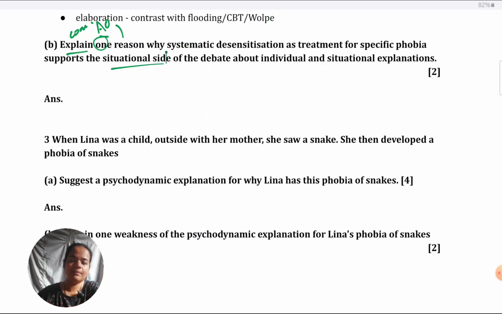Again, one more bad habit, give both situational and individual, even if only situational is asked for. You're not getting any credit for saying why it is individual. Whatever is not asked in the question, as a matter of policy, if you write anything of that sort, you're getting zero credit. You're just wasting your time. Psychology is a lengthy paper, so don't waste your time.